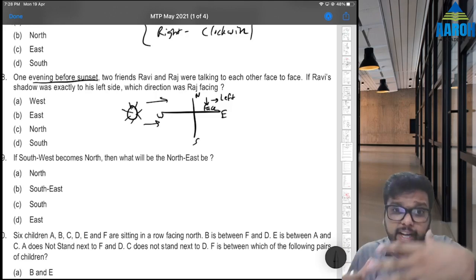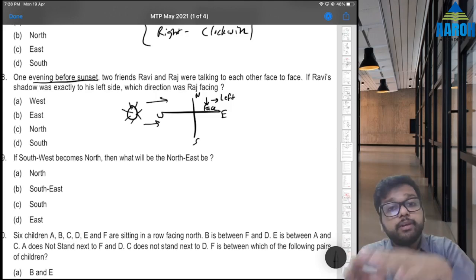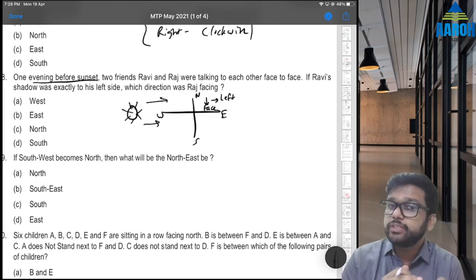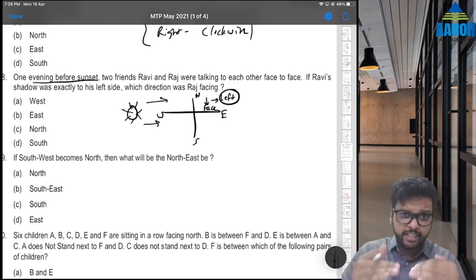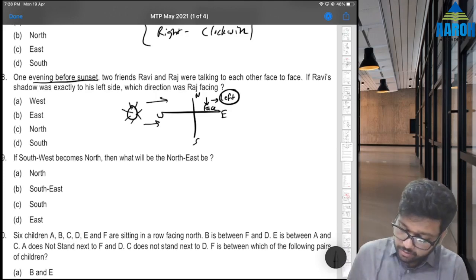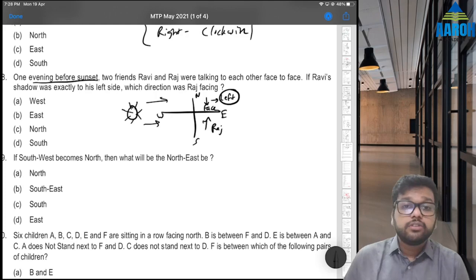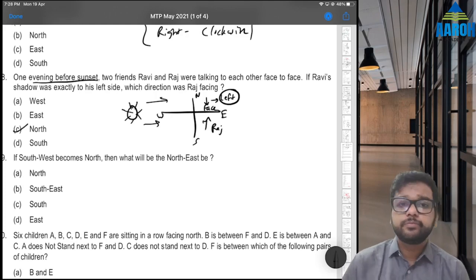Understand? Because हमारे लिए right है ना वो, for us it is right. That means if he is standing towards us, then for him it is left. If he is standing opposite, then this is left for him. So that is Ravi. So Ravi is facing here, and Raj is talking face to face. That means he must be facing above. So this must be Raj. So Raj is facing what? North. C is the correct answer.